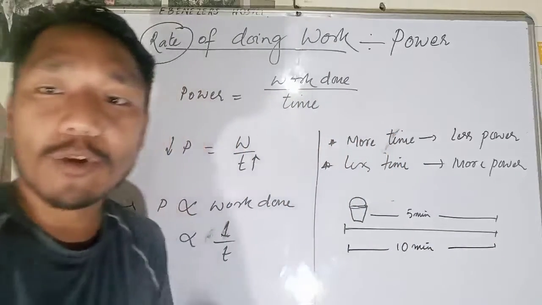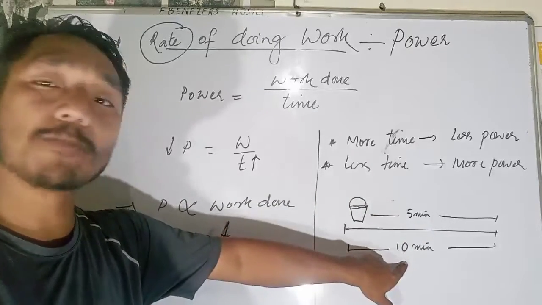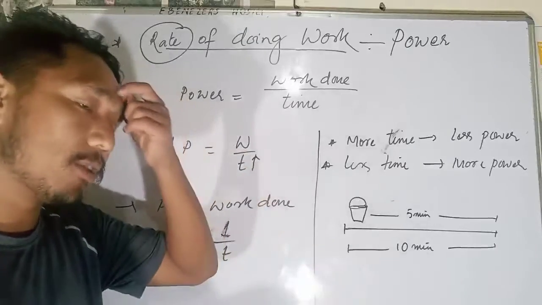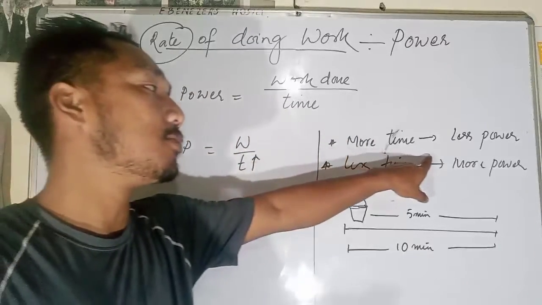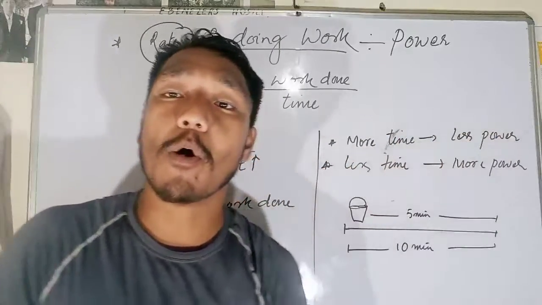As you know, that means you have more power, because you are taking less time. But he has less power because he is taking more time. So that is what I say: if you consume more time, you have less power. If you consume less time, you have more power.